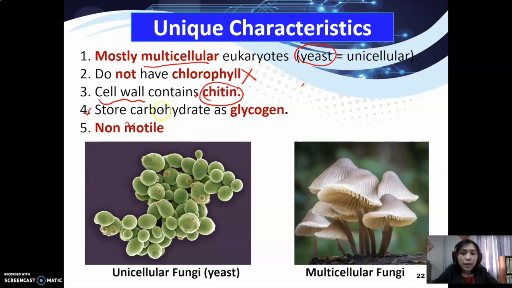And they store the carbohydrate as glycogen. This is the same as animals. We also store our carbohydrate as glycogen. And they are non-motile. They do not move. So this is the example of unicellular fungi, which is the yeast. They have only one cell. Multicellular fungi, an example is mushroom. So mushroom is under this kingdom.